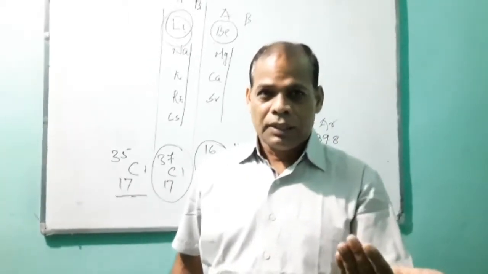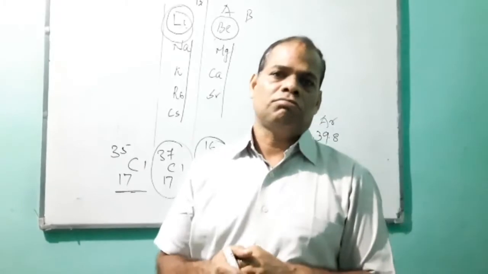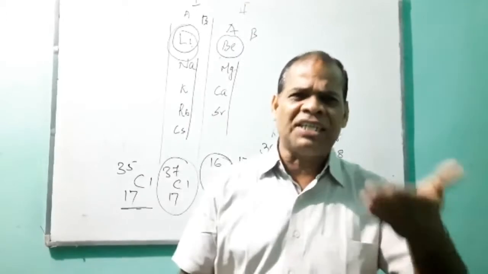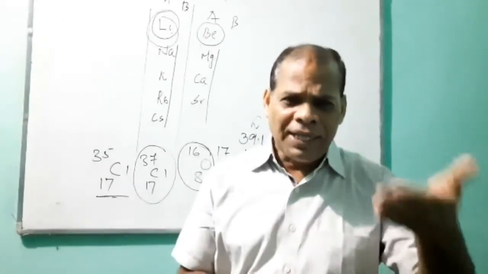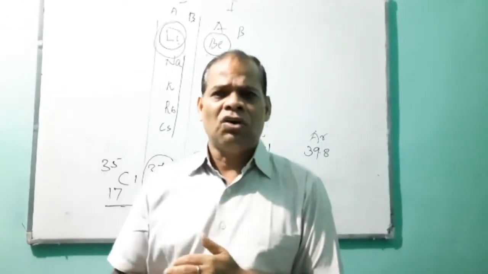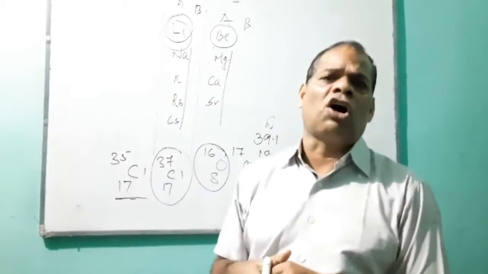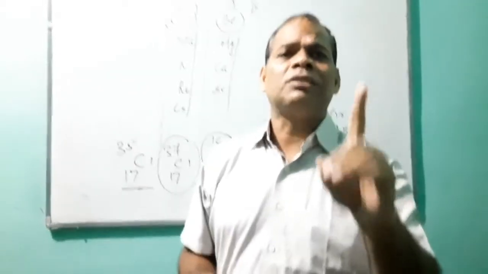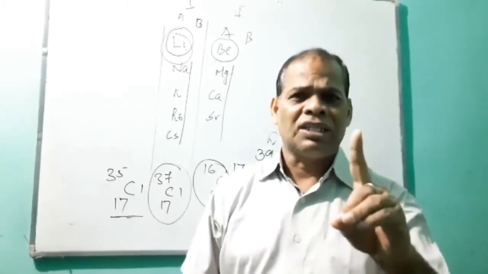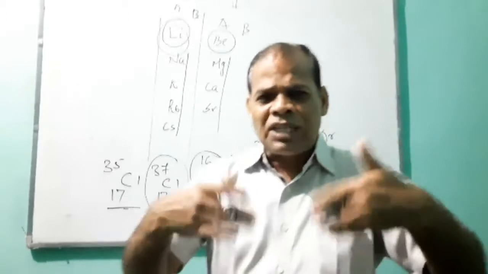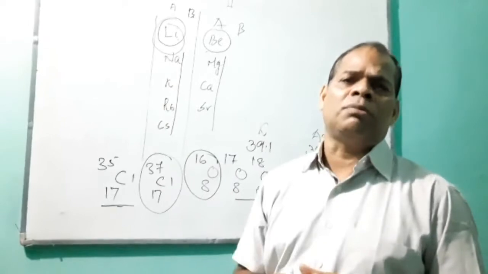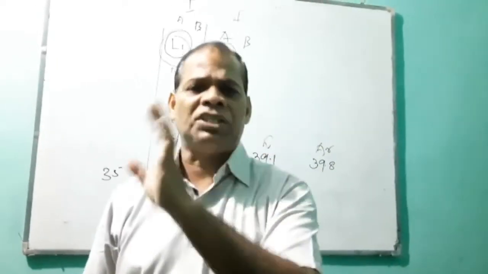Next, cause of periodicity. Why do the elements after a certain interval, which fall under the same vertical column, possess similar properties?